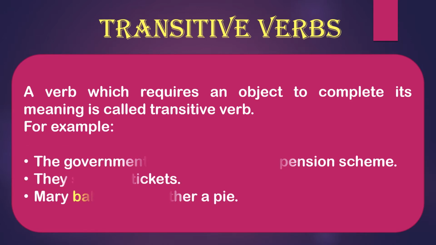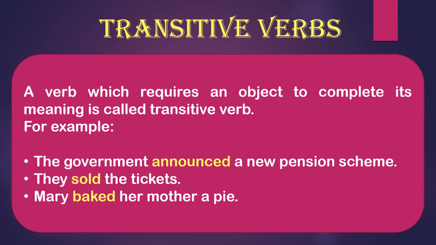Here, look at the examples. The government announced a new pension scheme. So in this sentence, you can see the government announced what? A new pension scheme. So the object is present over here, na? The direct object, what answer it is giving. So a new pension scheme is the direct object of the sentence. So in the presence of an object, this verb will be called a transitive verb.